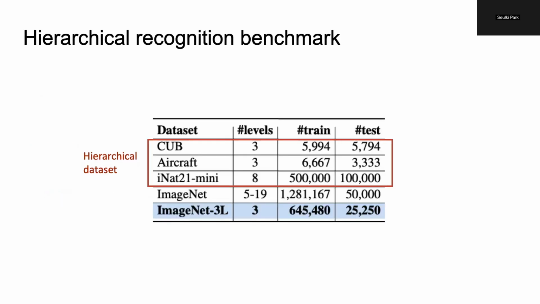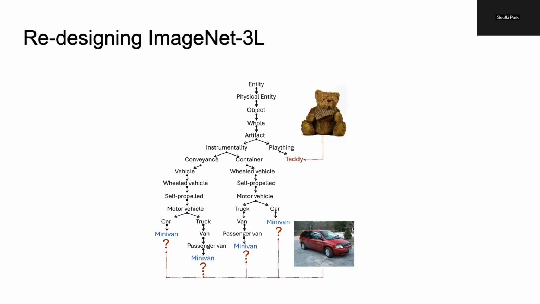To systematically evaluate this setting, we need a comprehensive hierarchical dataset. Existing datasets are often small-scale or limited to very specific domains like birds, aircraft, or biological categories like iNaturalist. While useful, they don't fully test whether a method can handle free-grained labels in a broad, general visual recognition setting. Therefore, we built a larger and more general benchmark based on ImageNet with a clean three-level hierarchy.